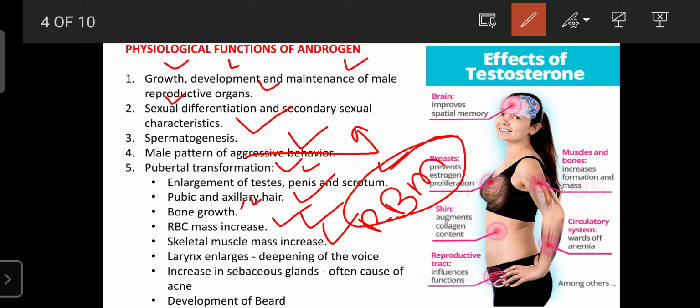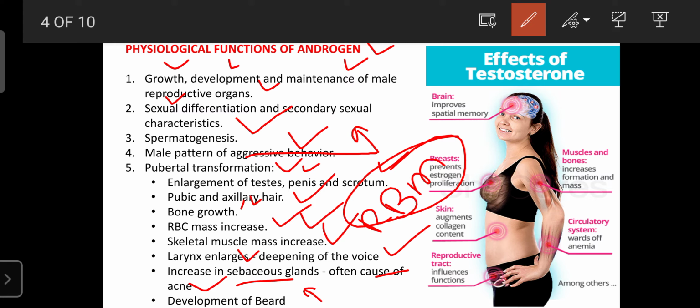As well as that, it is responsible for the enlargement of the larynx. Due to that, after puberty, the male voice deepens under the influence of the secretion of the androgens. Then it can also increase the sebaceous glands, which is responsible for the cause of acne. During puberty, we have oily secretions because androgen can stimulate the sweat glands or sebaceous glands.